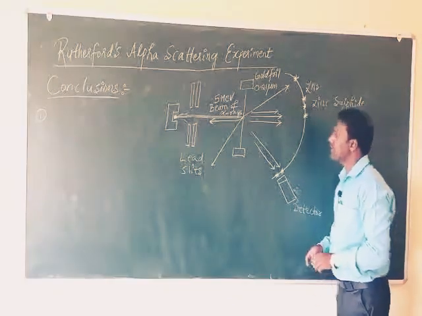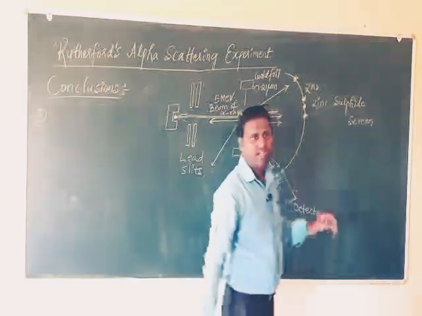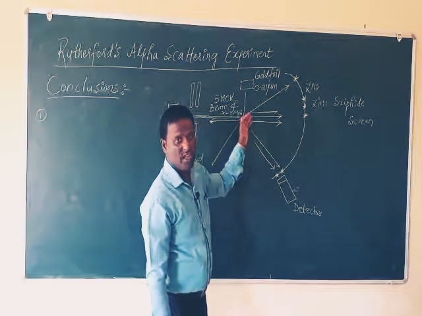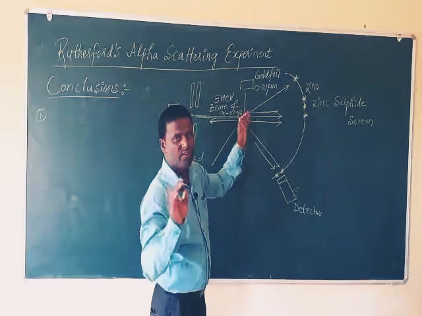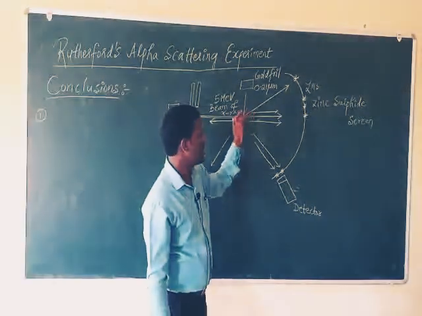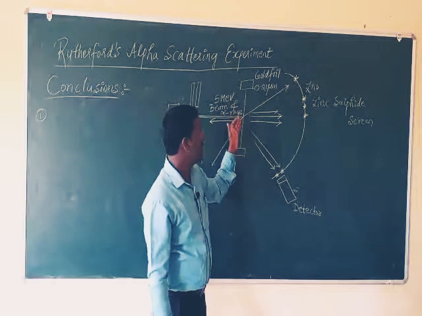Most of the alpha rays pass straight, in the same direction without any change, so without causing scattering or any deflection. Most of the radiation passes directly through the gold foil.